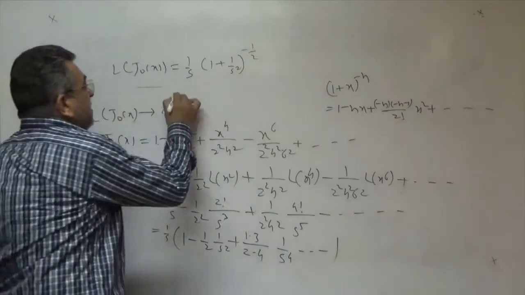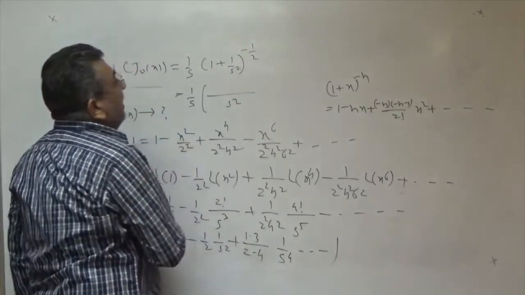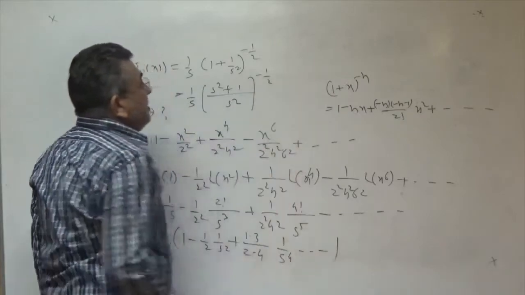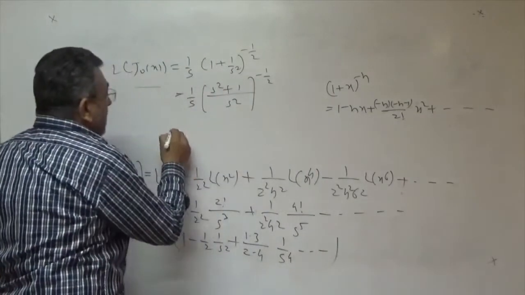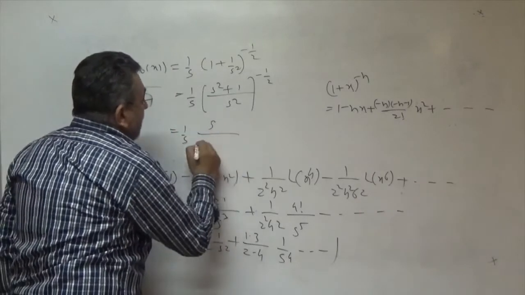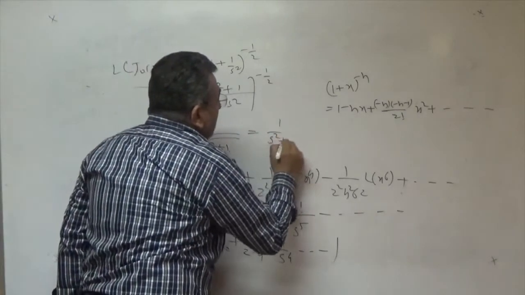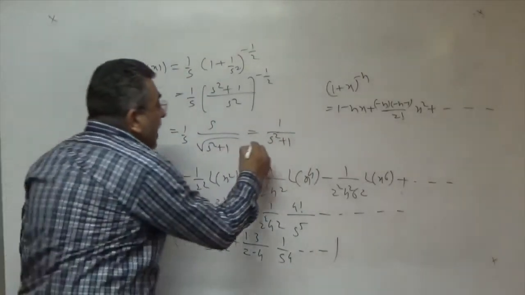Manipulate this, simply take that LCM, that is (s square plus 1) to the power minus half, so by power minus half it will be reciprocal, and so s upon under root s square plus 1, s is cancelled out, finally we get 1 upon under root s square plus 1.